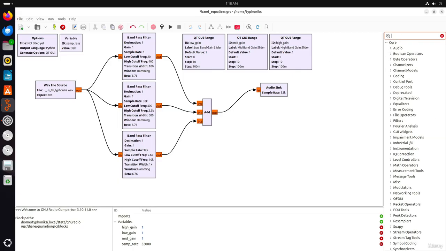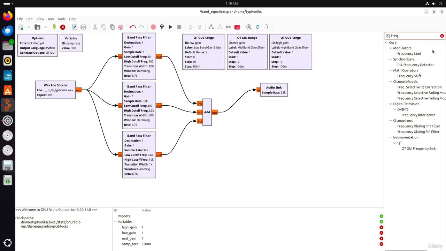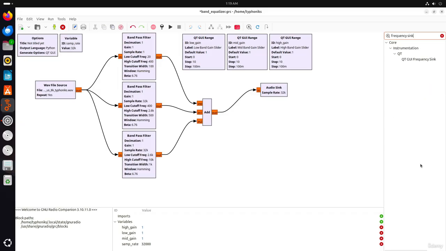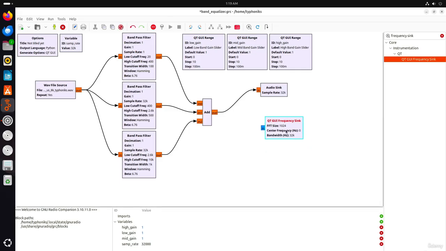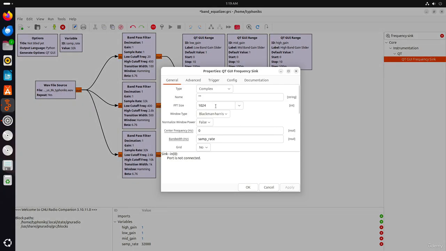And we will also add a frequency sink. We are adding this to visualize the signal spectrum. Now we will configure the sink. We will set the FFT size to 1024, and as you can see, it's already set by default. By the way, higher values give more resolution. If you have more computing power, you can set it to higher values.